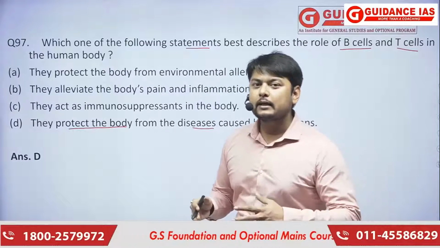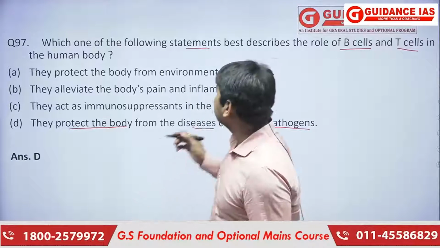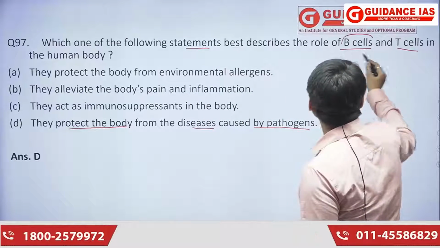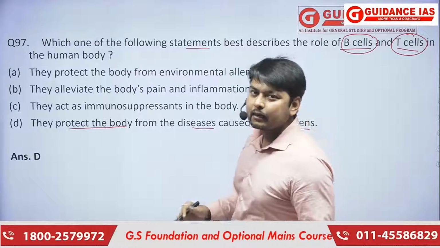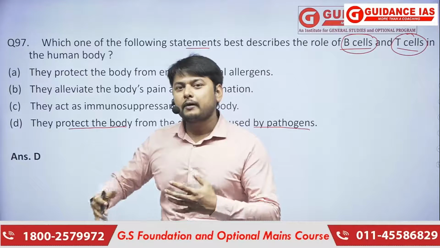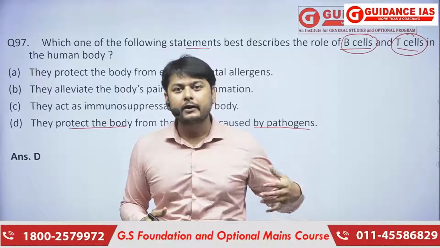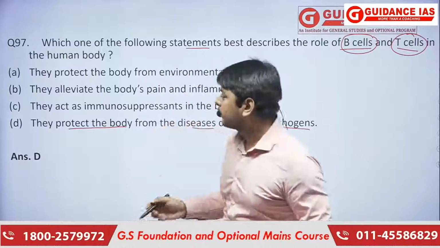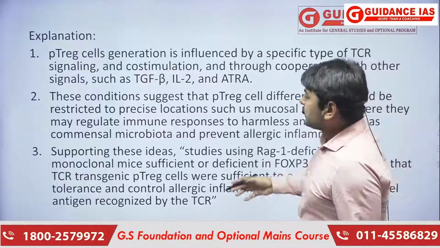If we read the basic biology book of the 10th standard or the 12th standard, there is a lot of information provided about B cells and T cells. Both of these cells are described there. They have different kinds of functions. For some kinds of pathogens the B cells are activated, and for some different kinds of functions the T cells are activated. Okay, moving forward, some information is given here.